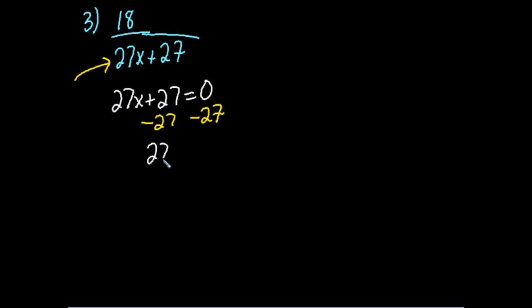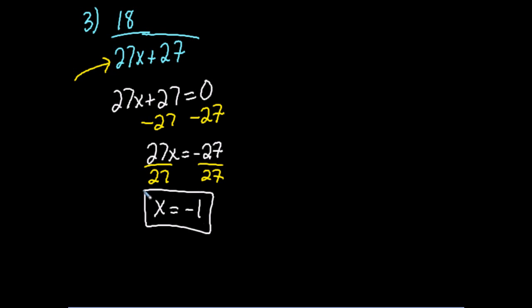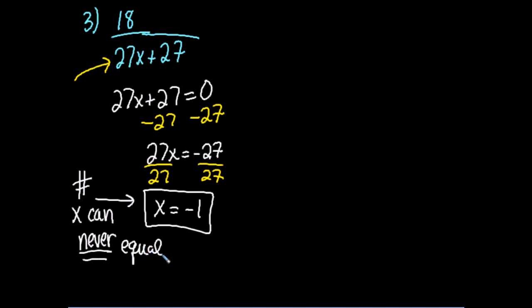So I get 27x equals negative 27. Then I will divide both sides by 27, and then I'll get x is equal to negative 1. This is the excluded value. That's the number that x can never equal.